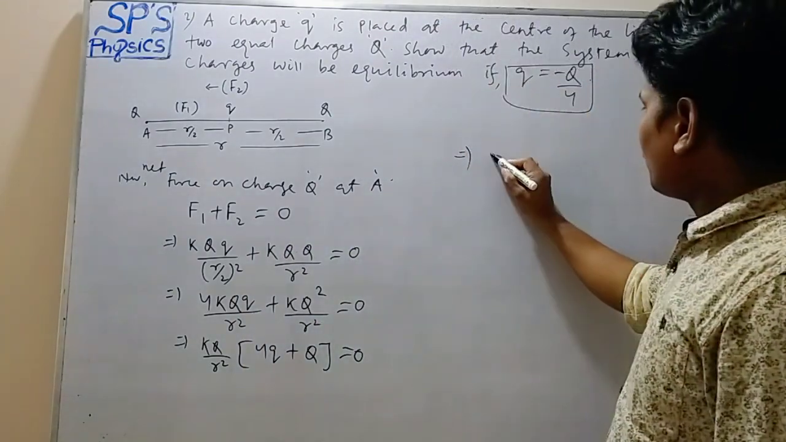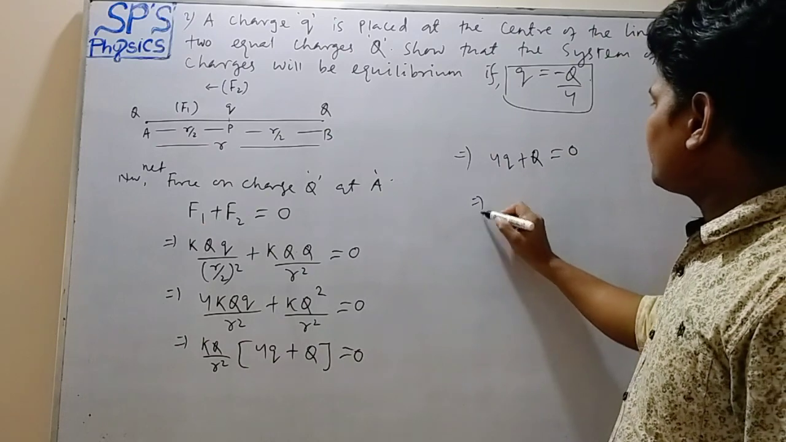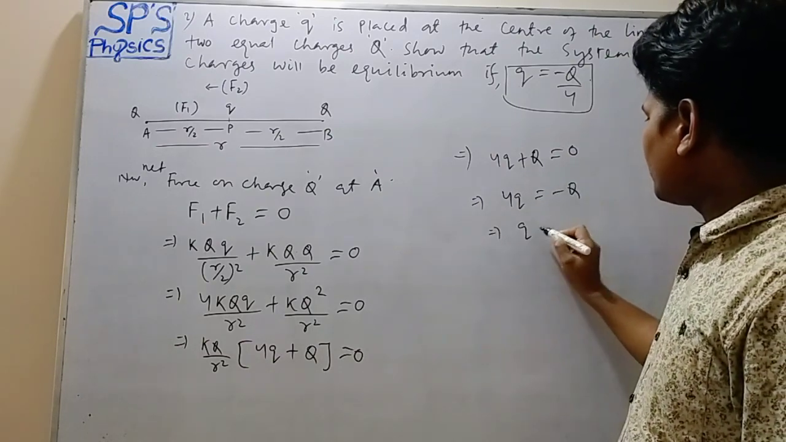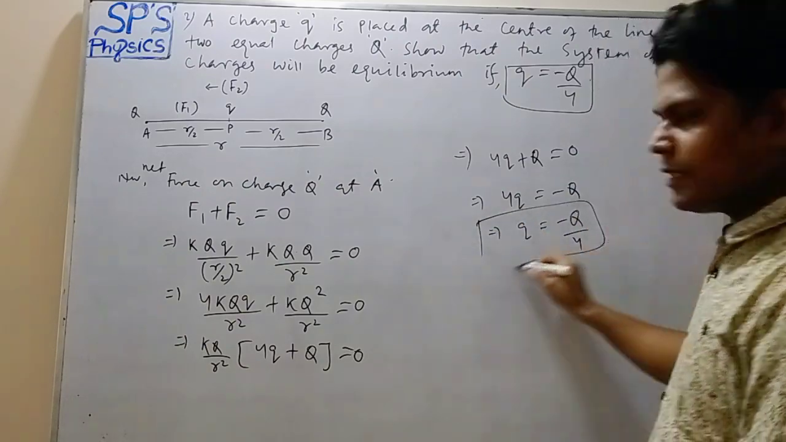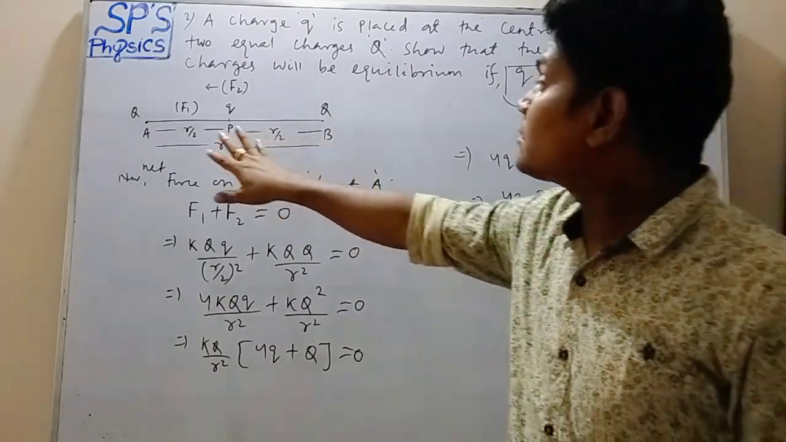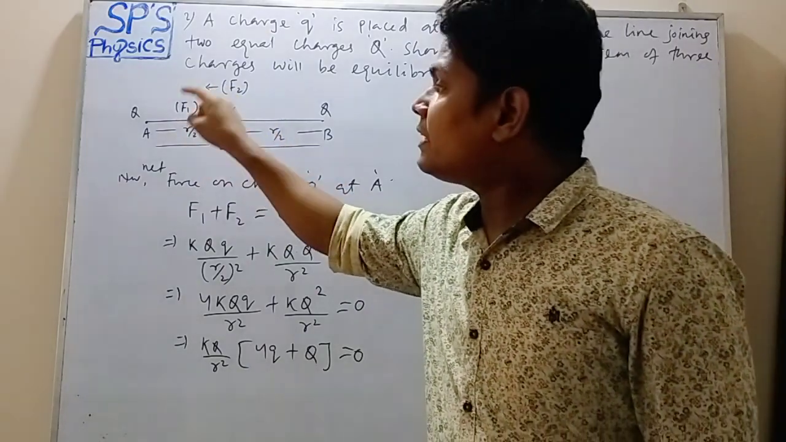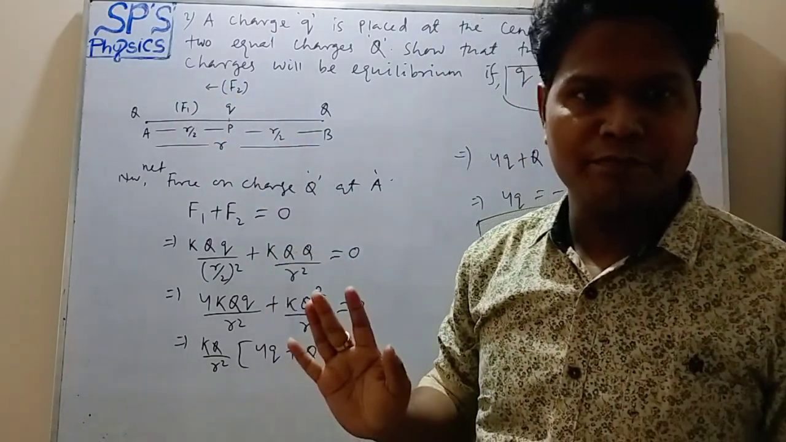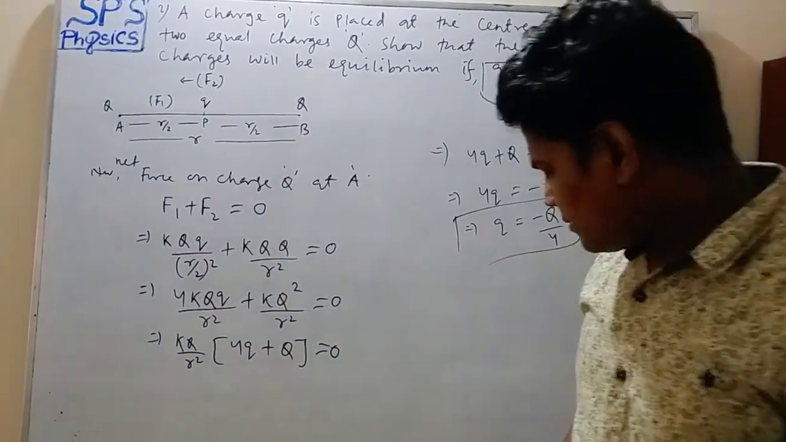Implies 4q plus capital Q equals 0. So 4q equals minus capital Q. The small q equals minus capital Q upon 4. Okay. So we have to remember that the system of three charges remains in equilibrium when the net force on each charged particle is equal to 0. Okay. So got it? Then next numericals.